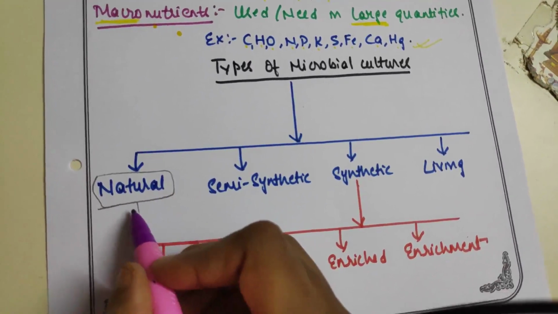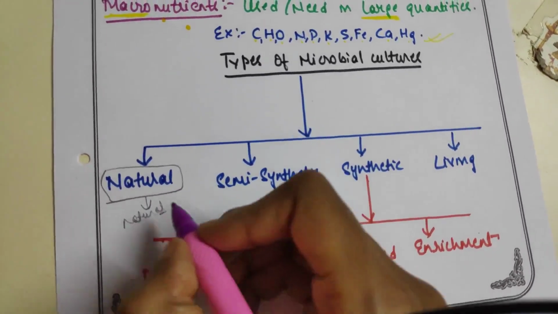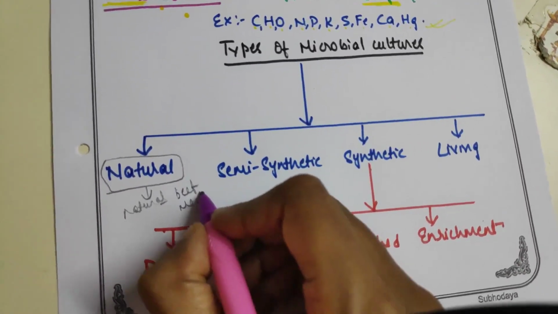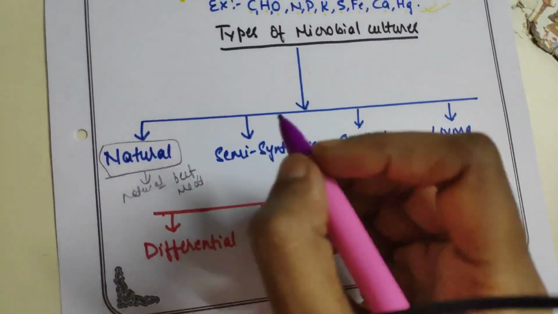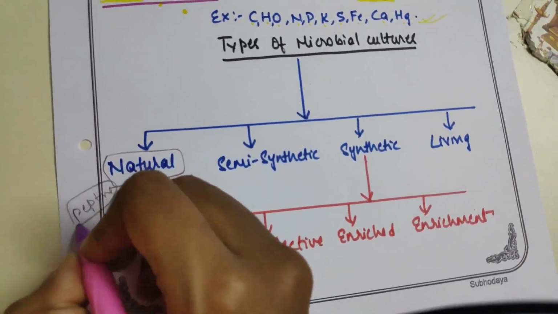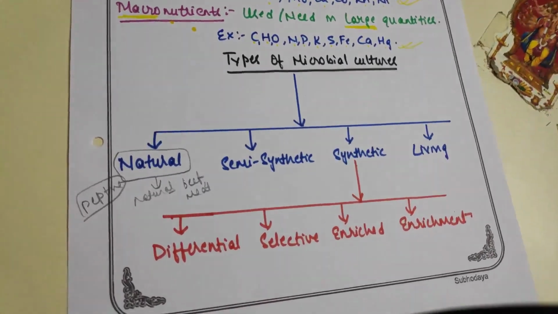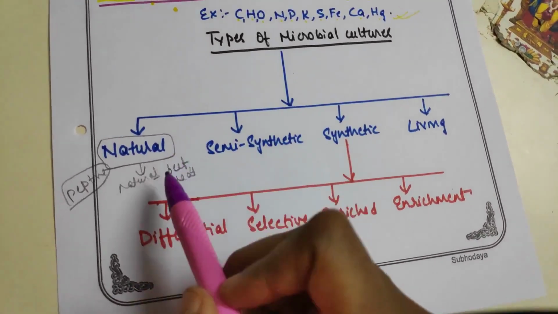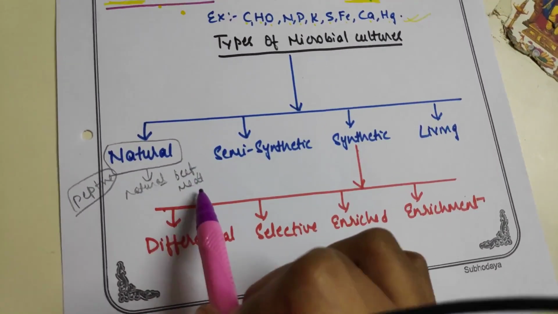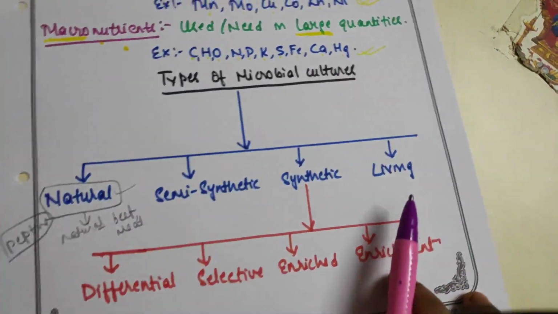Natural culture means we use all natural products, like beef extract or meat, or peptone. Peptone is the major ingredient of natural culture. So all natural products such as beef extract or meat are used as natural culture.